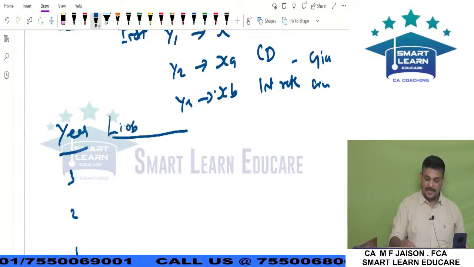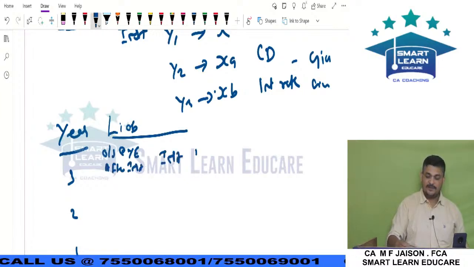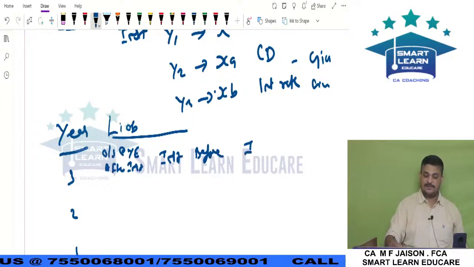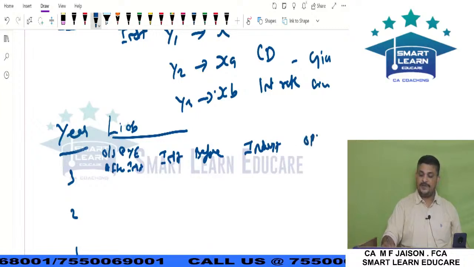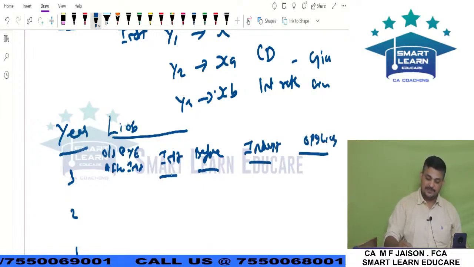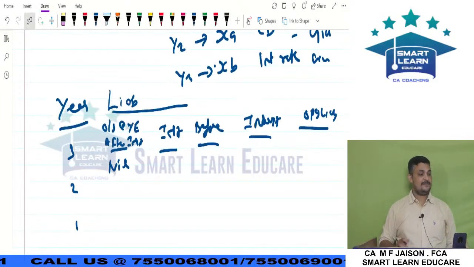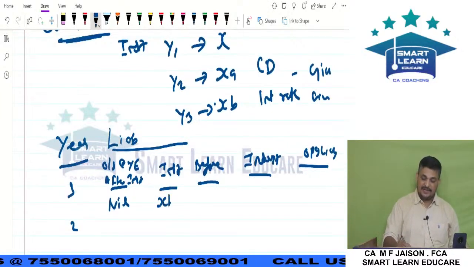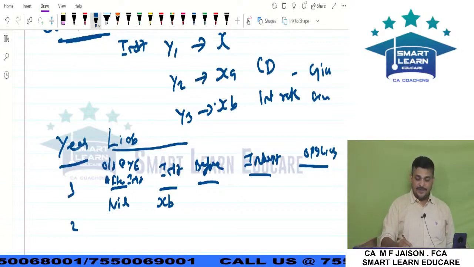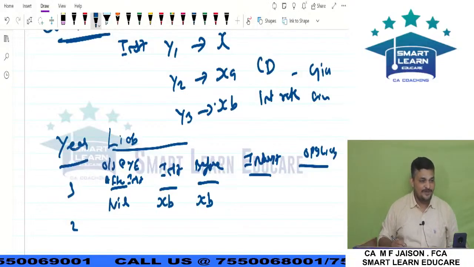So what we will do: liability outstanding at year end after installment, then before installment, then you have interest, then opening liability. Like this we have tables. Hope you remember. Third year end nil, not XA. Then we know in the third year we paid XB as installment. But before this, what was outstanding? XB was outstanding.